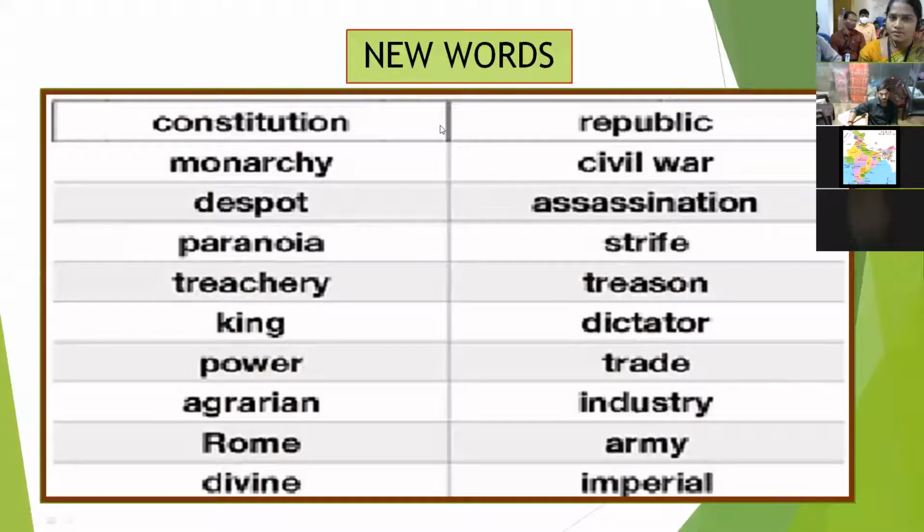So it is the new words and vocabulary part. Now I request the TGT English teacher: how to explain this vocabulary or new words to the students?